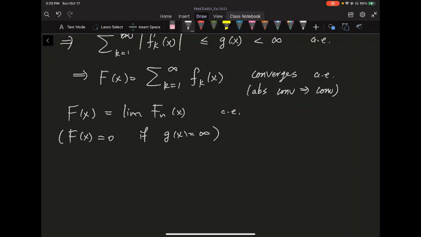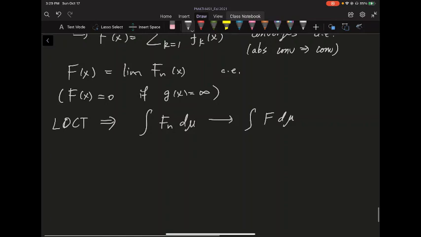Fn is dominated by G, so by the Lebesgue dominated convergence theorem, it tells us, first of all, that the integral of these Fn d mu will converge to the integral of f d mu. So that's first of all.